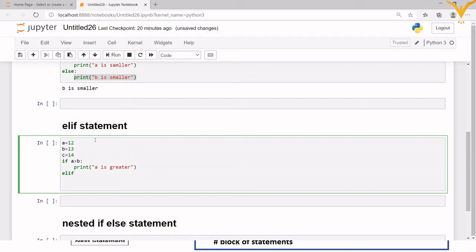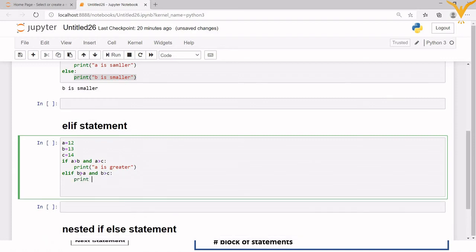Elif will come, and again I will write the condition here. So now here we have three variables, so I will use the AND operator here: A is greater than B and A is greater than C. Okay, then elif B is greater than A and B is greater than C. Got it?